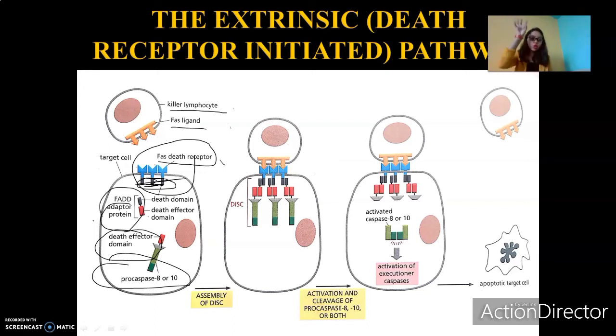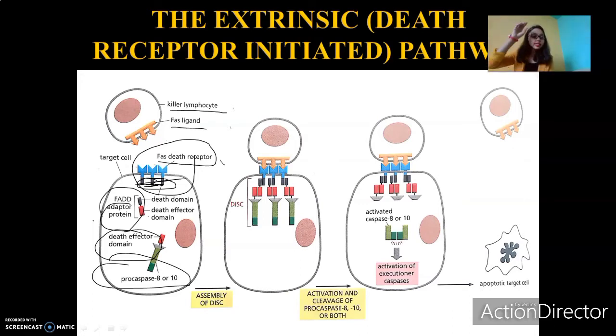We saw that cytochrome C forms a complex with APAF1, and then the apoptosome is formed, which recruits procaspase 9 directly. So in the intrinsic pathway, it was procaspase 9 which was directly recruited. But in the extrinsic pathway, it is 8 or 10. In intrinsic, it was 9. Here we do not recruit procaspase 8 or 10 directly, but this recruitment is done through two